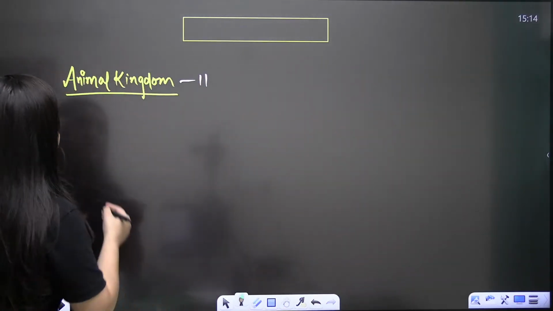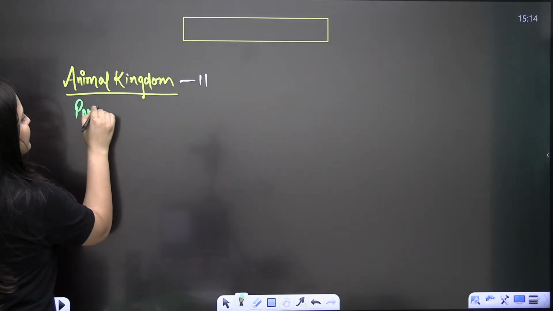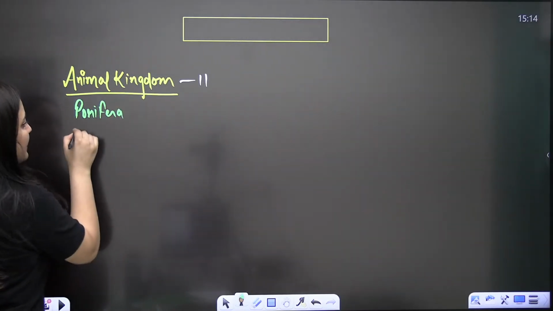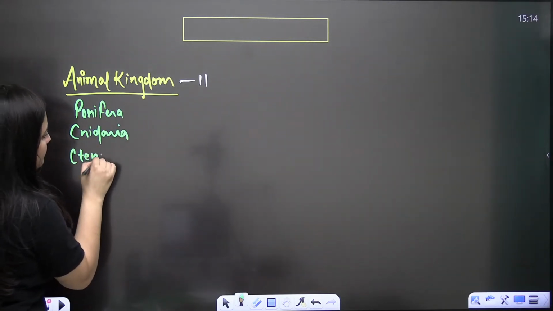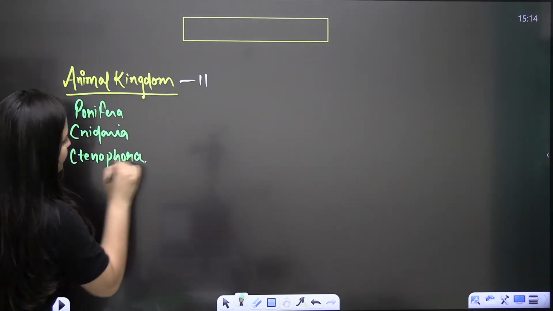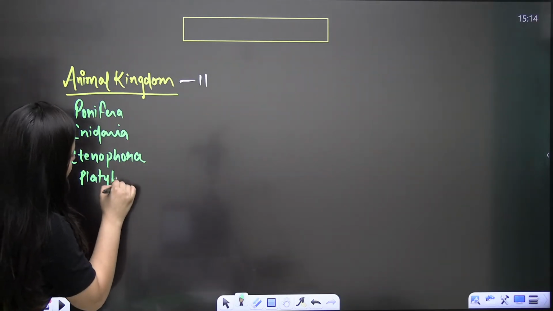Clear, bache? So in the animal kingdom there are 11 phylums. How do we start? We start with the phylum Porifera. Let's have a quick revision. Phylum Porifera, then comes the Cnidaria, then the Ctenophora, and then we have the Platyhelminthes.